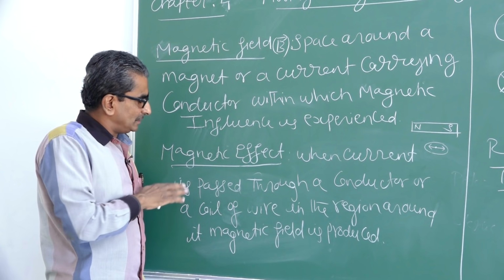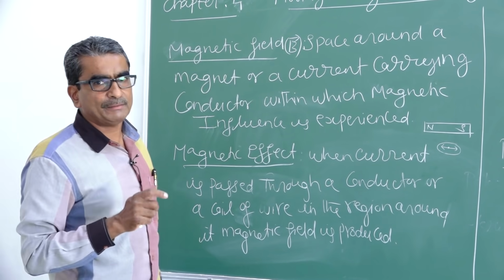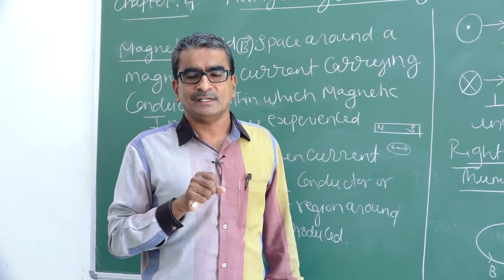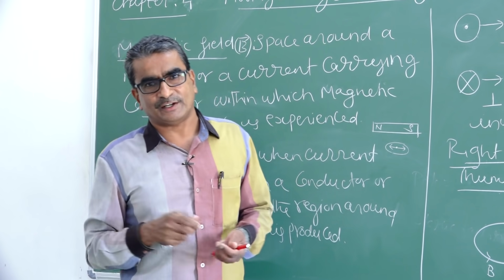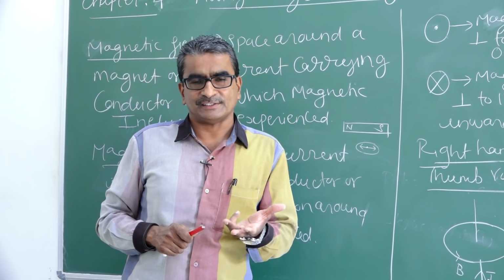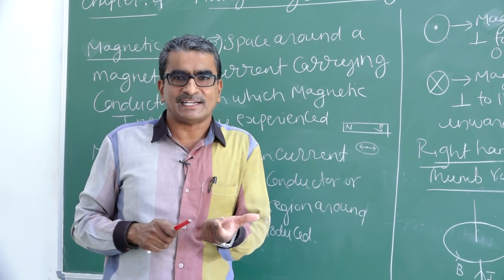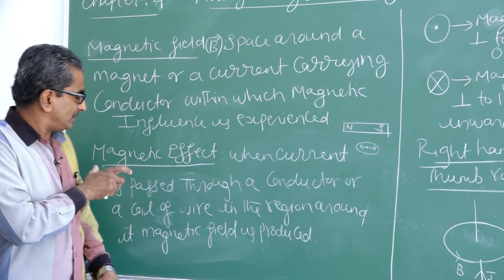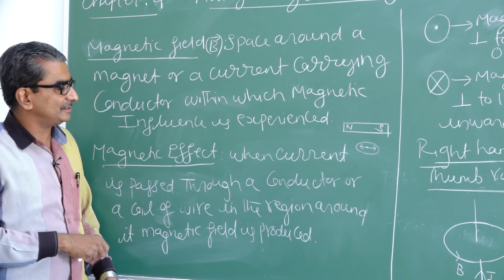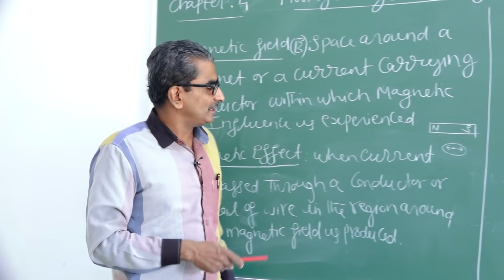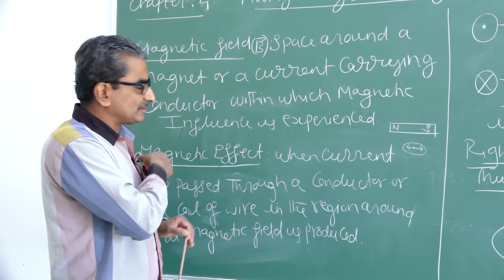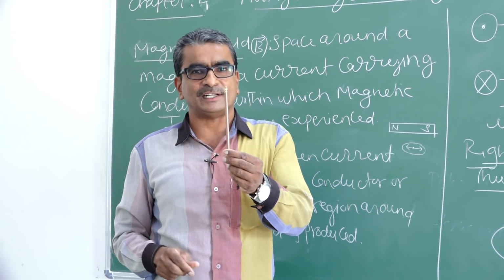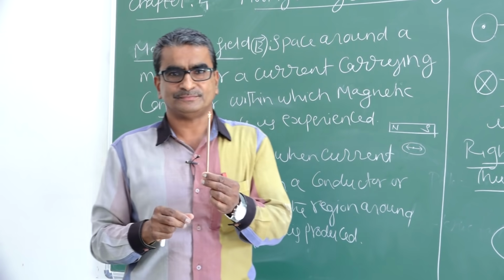Then coming to magnetic effect. Remember, magnetic effect is one of the effects produced by the current. We know that current produces different effects: heating effect, chemical effect, magnetic effect, mechanical effect. Now let us focus on the magnetic effect of current. What is meant by this? Suppose I pass current through a conductor. This is a copper conductor in the form of a copper rod.